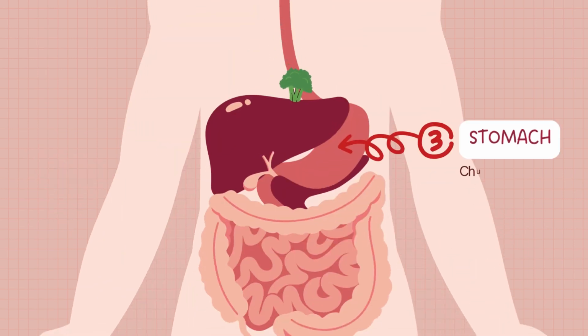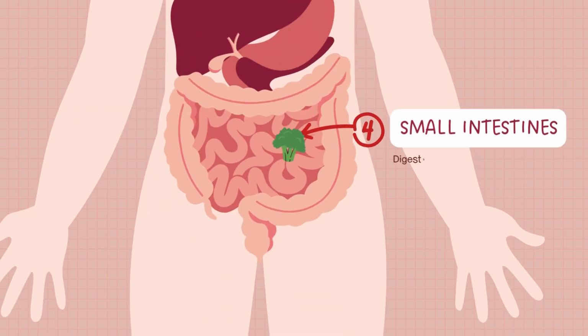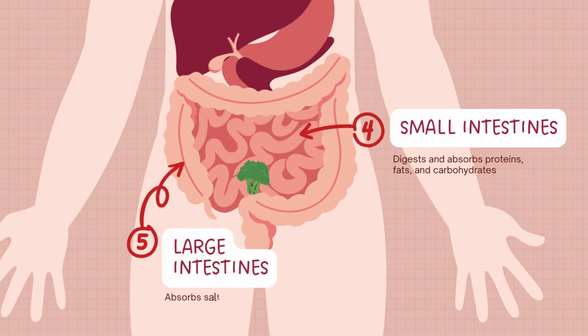In the stomach, the food mixes with gastric juice. After the stomach, it goes into the small intestine, which digests and absorbs protein, fats, and carbohydrates.